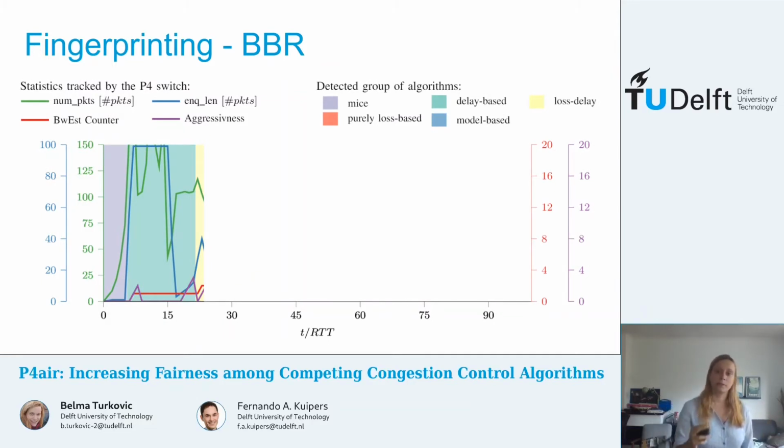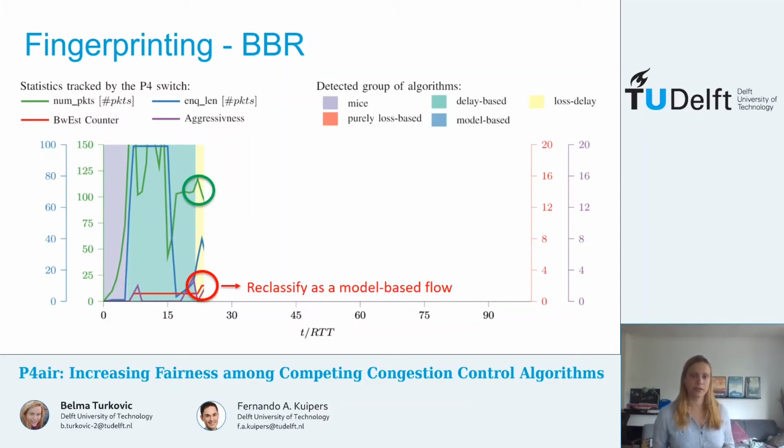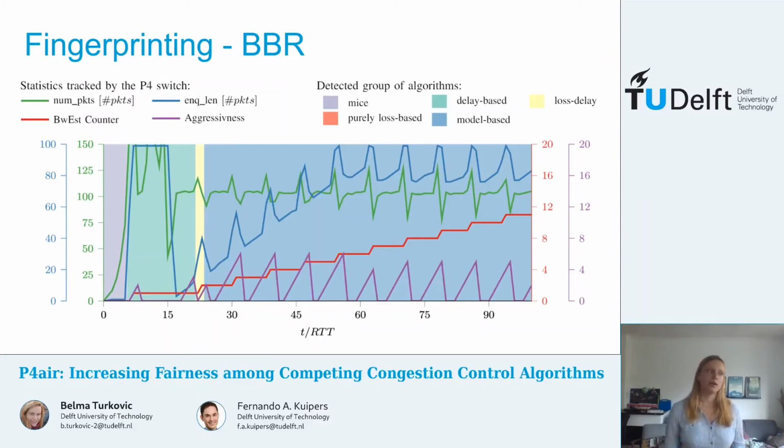However, due to its periodic patterns of decreasing the sending rate that we see here, the bandwidth estimation counter is increased as well, and upon reaching a threshold, this flow is reclassified as a model-based flow, where it will remain until the end. Now, while explaining these, I mentioned a few thresholds. These are the parameters that need to be configured and tuned when deploying P4air, and they usually determine the accuracy as well as how fast we detect certain groups, so the speed of fingerprinting.